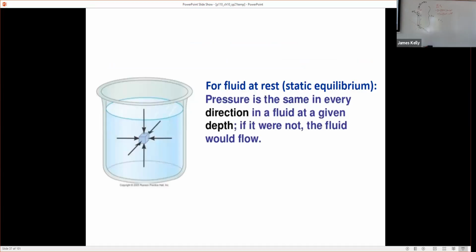Let's just think of a couple different cases, right? So here's a cube. It could be a cube of water in the middle of the water, or maybe it's actually a physical cube. It might be easier to think of it as a metal cube. Well, no, that won't work at all. Let's think of it as a cube of water down here, okay? And the fluid's at rest, so this cube's just sitting here. What would happen if the pressure on the right-hand side of this cube were different than the pressure on the left-hand side of this cube?